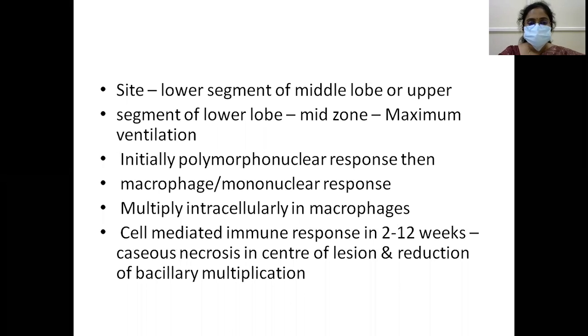The most common site is the lower segment of the middle lobe or upper segment of the lower lobe, or mid zone, because of maximum ventilation. Initially, there will be polymorphonuclear response, then macrophage and mononuclear response. They multiply intracellularly in macrophages. Cell-mediated immune response is activated in 2 to 12 weeks. Caseous necrosis occurs in the center of the lesions and reduction of bacillary multiplication.